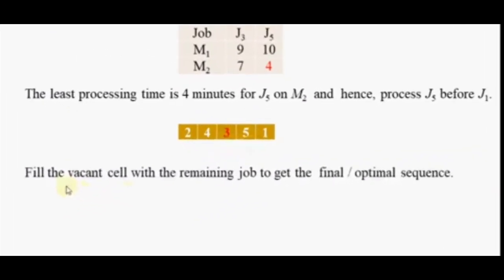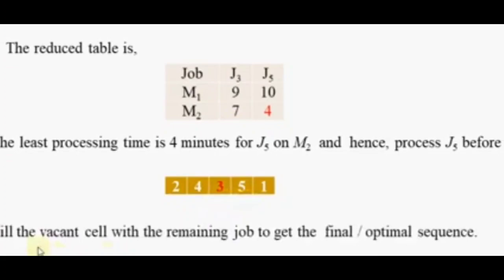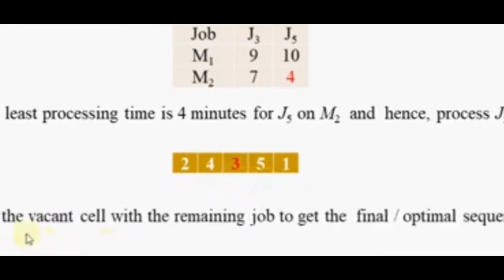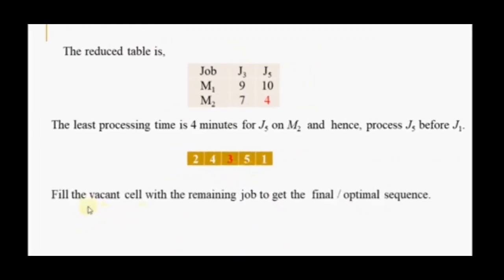That is from right to left, and in the middle only one column is left over, and that column is written with the finally left over job, that is J3. Now the sequencing is 2, 4, 3, 5 and 1. If you process the jobs in this order, which we have obtained with Johnson's rule, then the total work time will be minimized, and optimization can be reached.